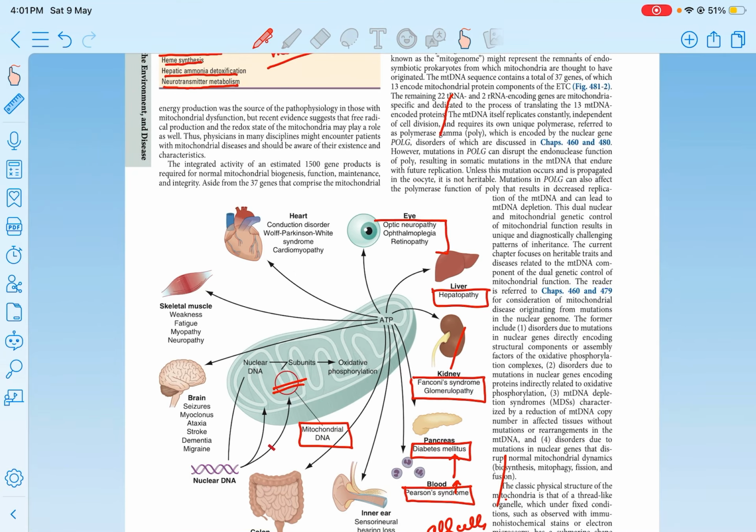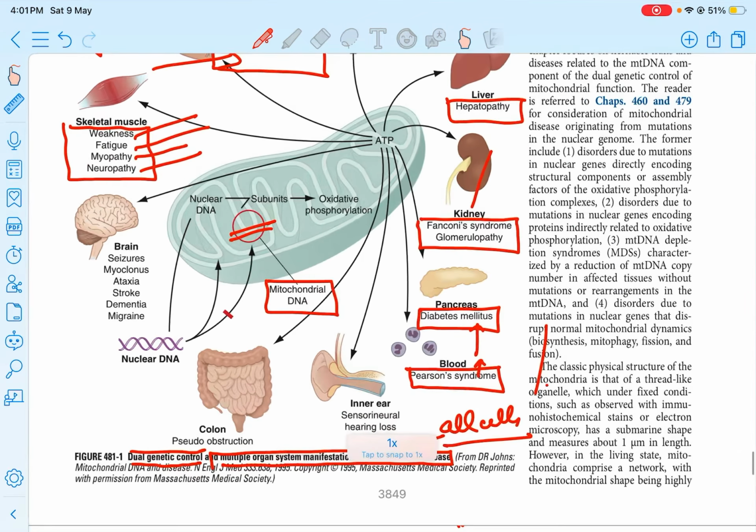Eyes, optic neuropathy, ophthalmoplegia, retinopathy. Heart, it involves conduction disorders, Wolff-Parkinson-White syndrome, cardiomyopathy. Skeletal muscles in the form of myopathy, neuropathy, weakness and fatigue. Brain in the form of seizures, myoclonus, ataxia, stroke, dementia, migraine.